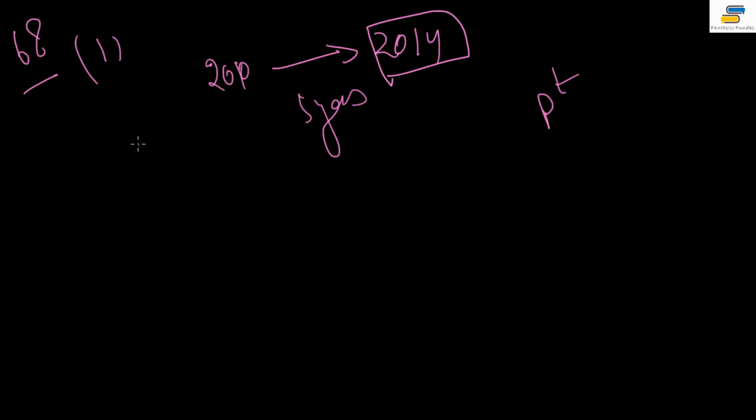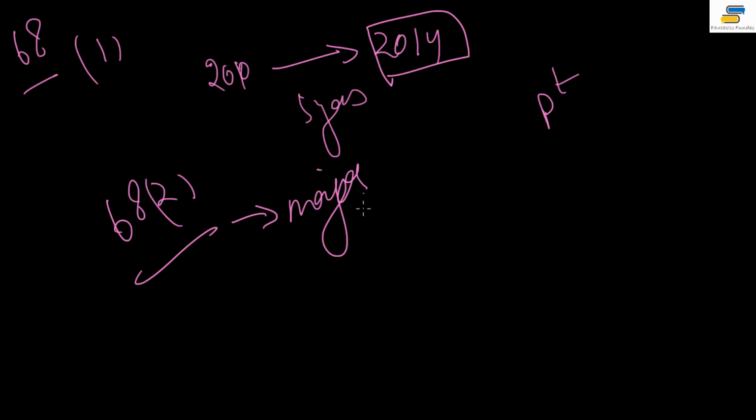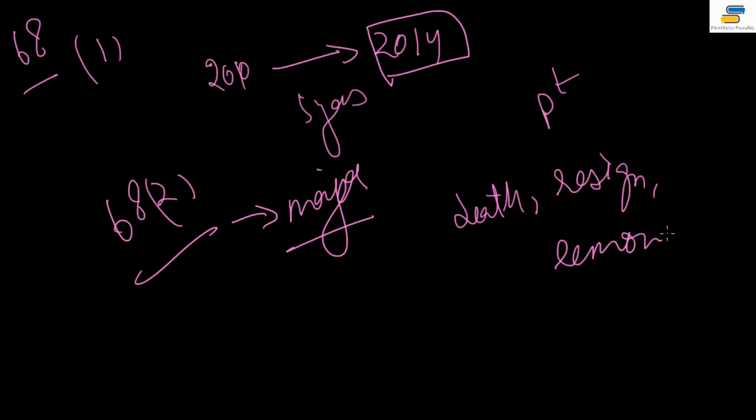Now this provision is the same as for the president, but if you read Article 68 clause 2, you will find a major difference compared to the President of India. If a vacancy is created because of the death, resignation, or removal of the vice president, or for any other reason, then the elections are to be held ASAP. Our constitution uses this phrase, as soon as possible. It says the election should be held ASAP.